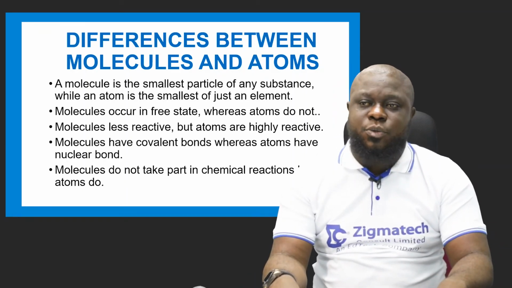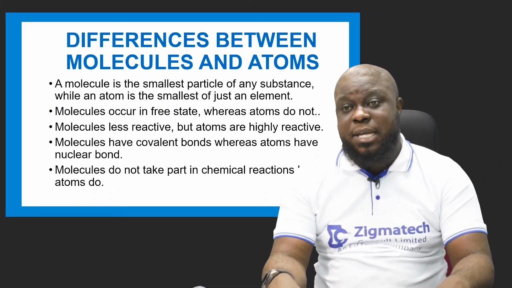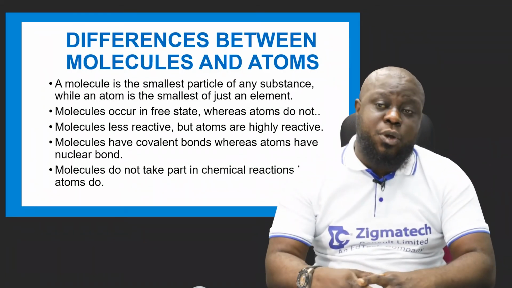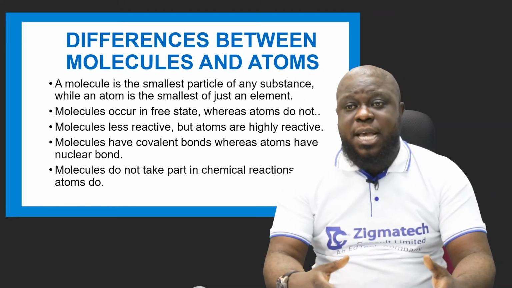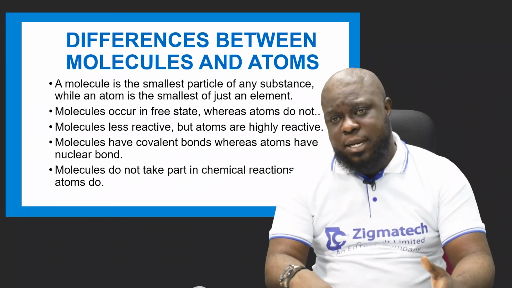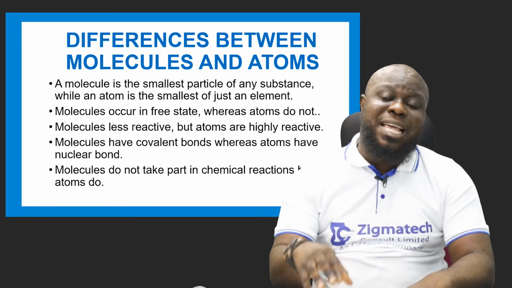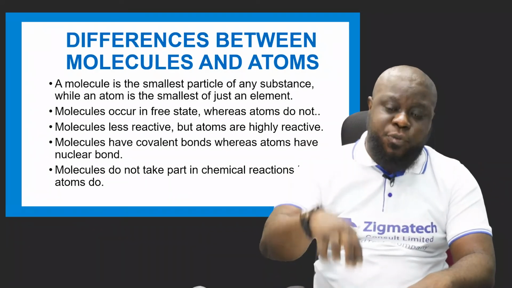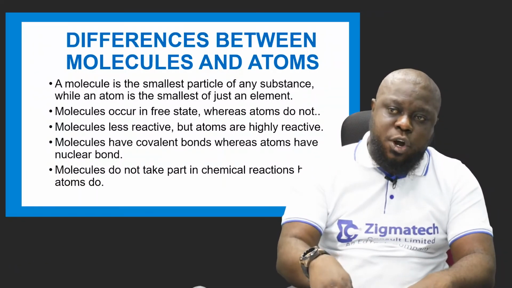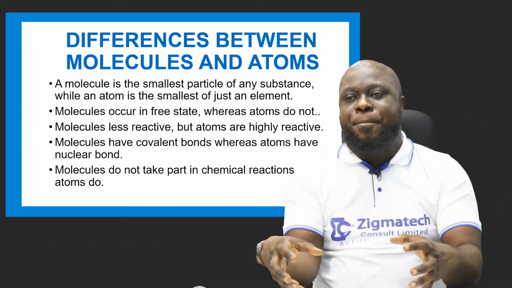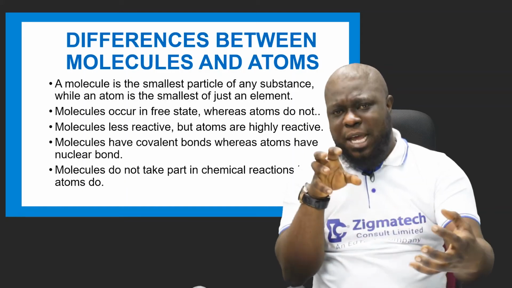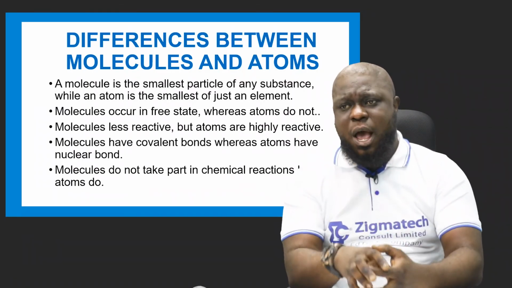Molecules have covalent bonds, whereas atoms have nuclear bonds. Yes, the bonds that bind molecules together are covalent. When we get to the next class on compounds, that is chemical combination. Why is the one in atoms a nuclear bond? Because the energy of an atom comes from the nucleus, and everything that comes from the nucleus is nuclear. So the thing that bonds the protons and the nucleus together is the nuclear bond.